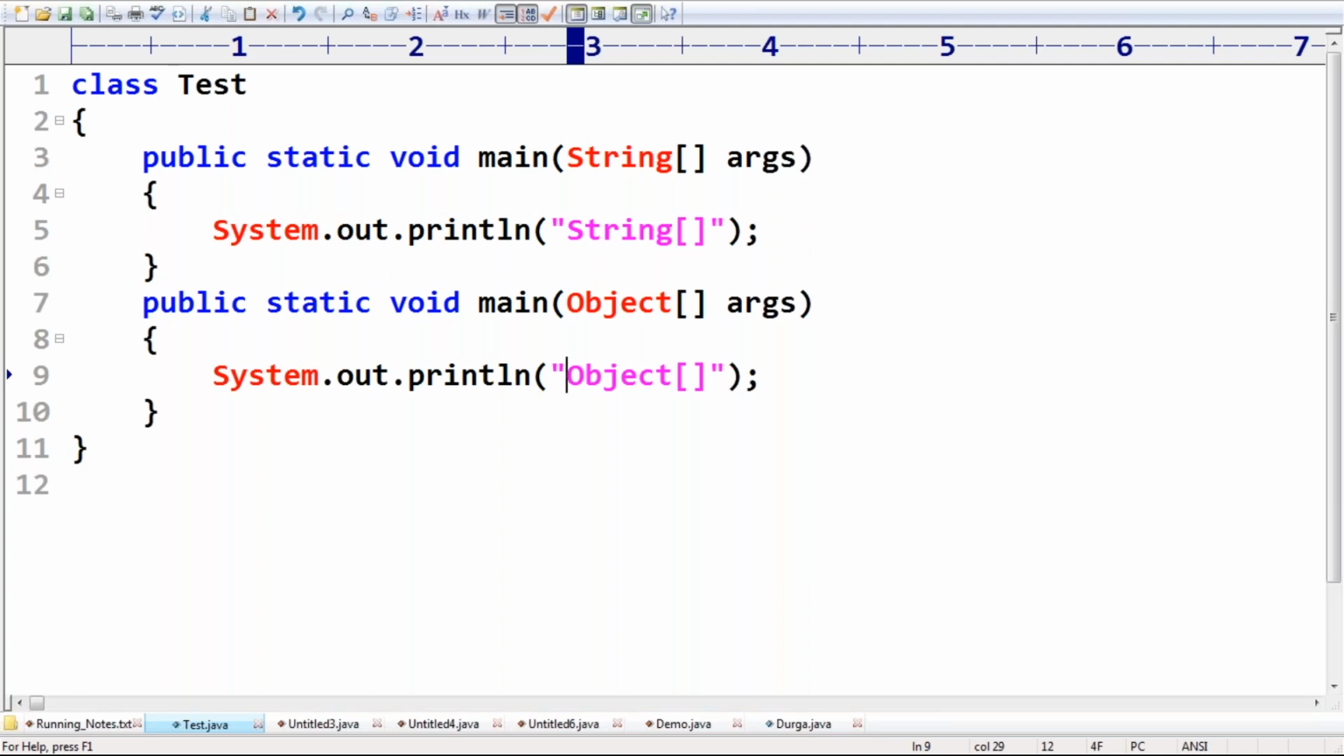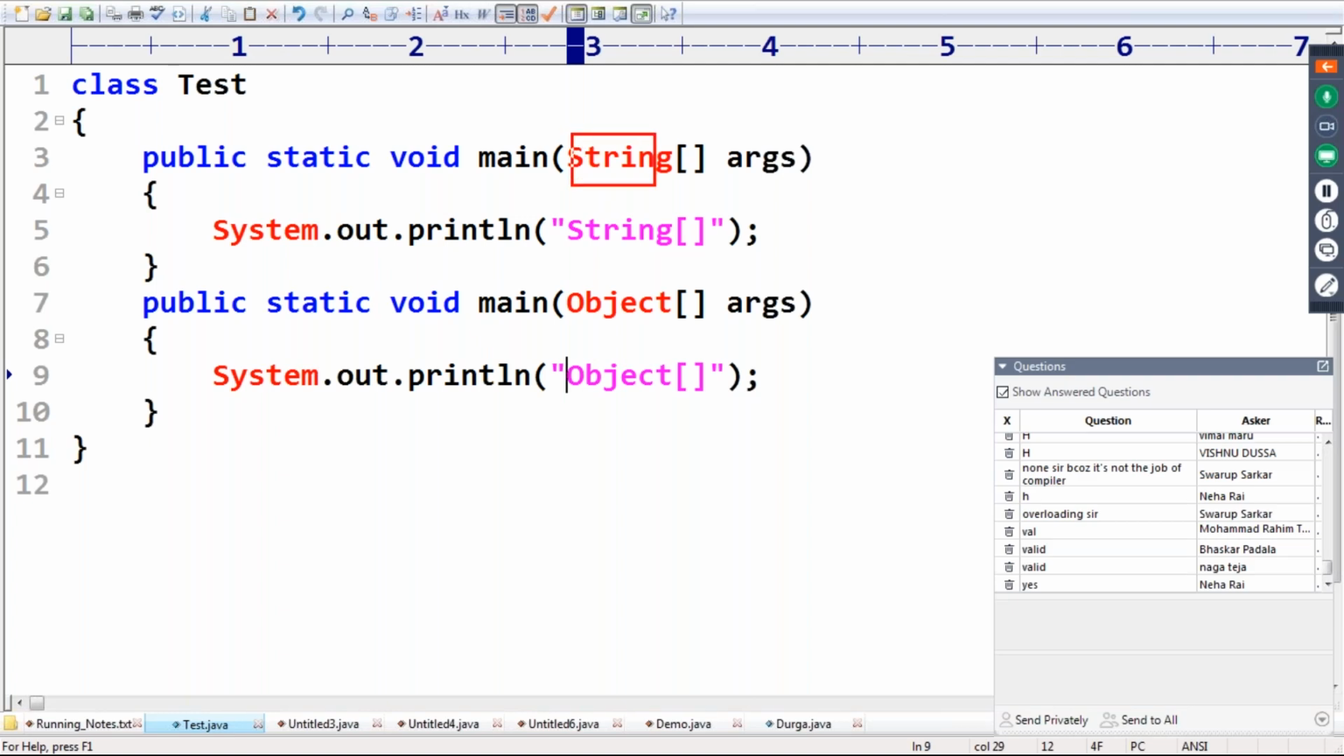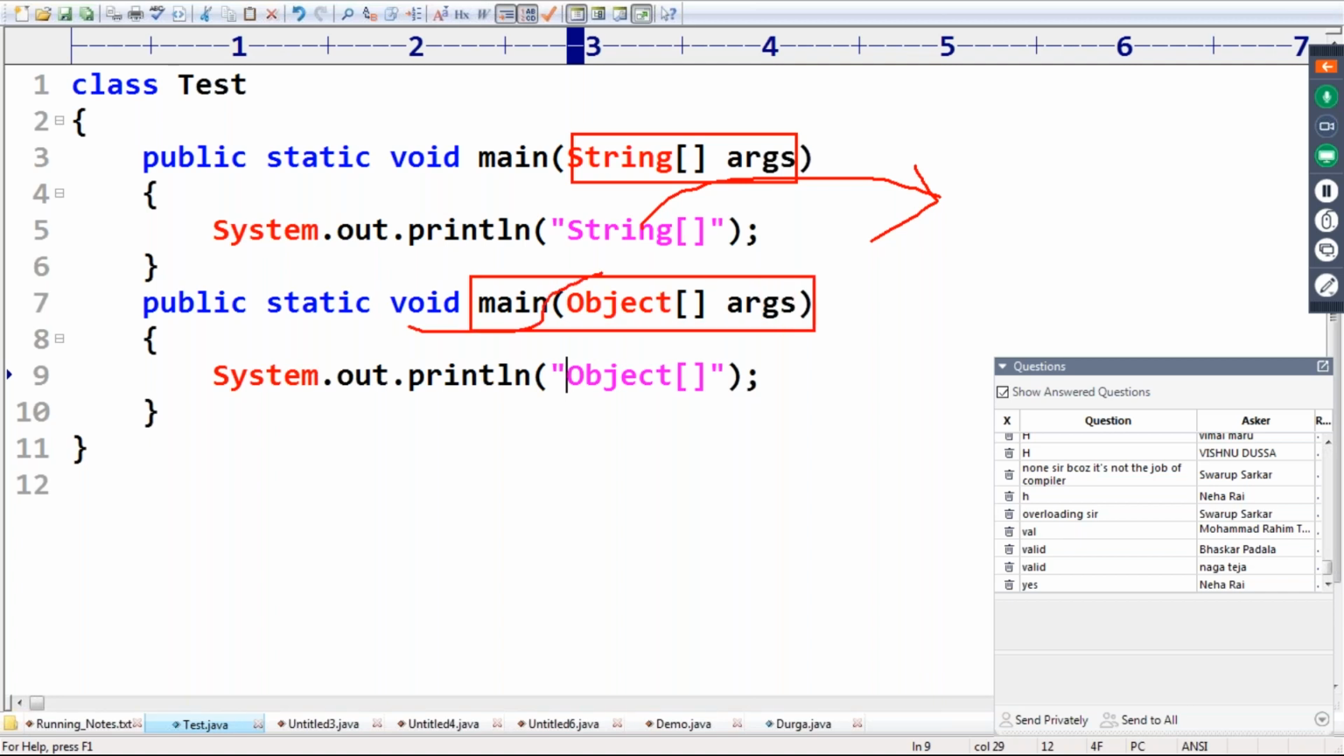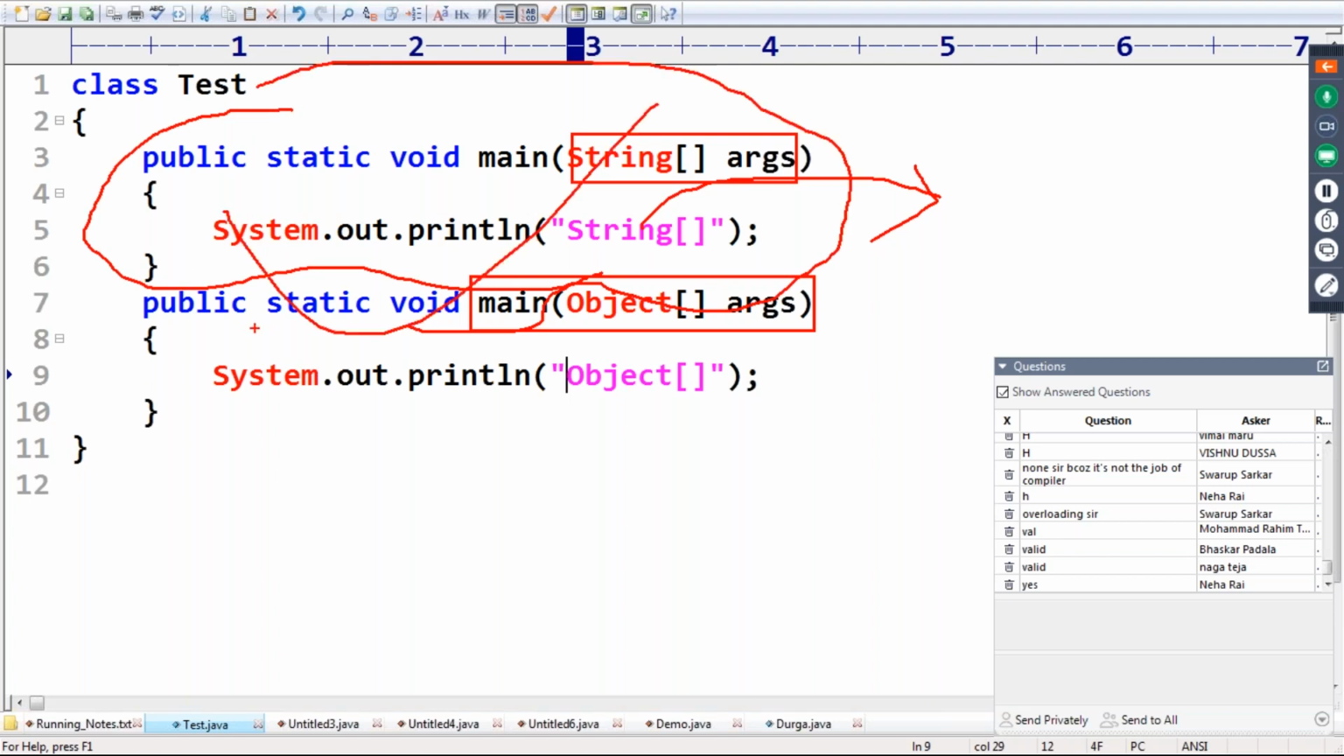Now if I compile and run this code, the JVM is always going to call the string array argument main method only. Remember this one. The other overloaded main method we have to call explicitly, just like a normal method. The JVM required main method is always this one, that's why only it is executed. Then only the other will be executed.